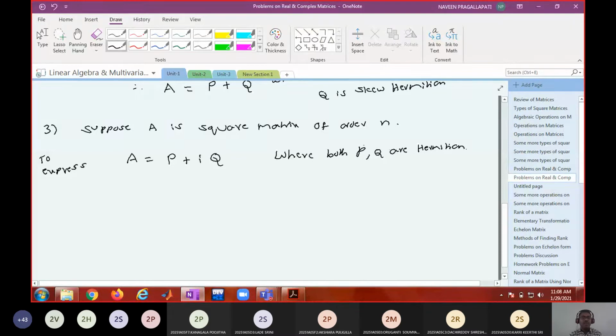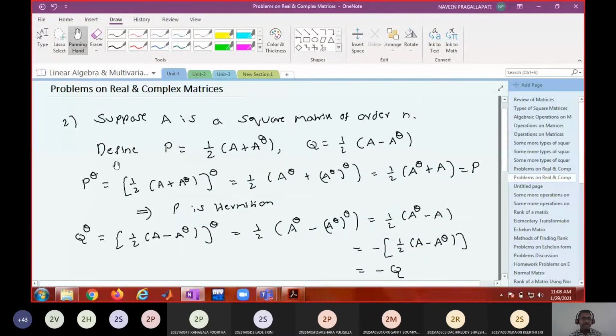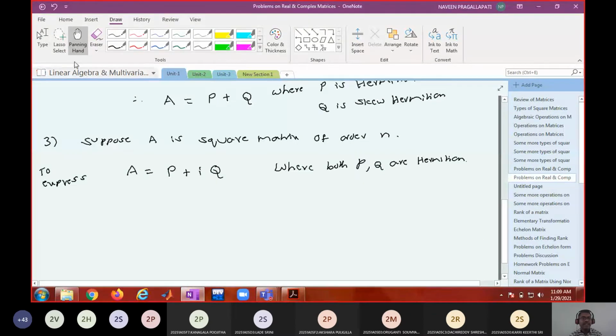Already you know how to define a Hermitian matrix using A. What is the definition of P? We already proved that this way of defining a matrix will always be Hermitian. Do you see it? So we can define P as 1 by 2 times A plus A power theta.